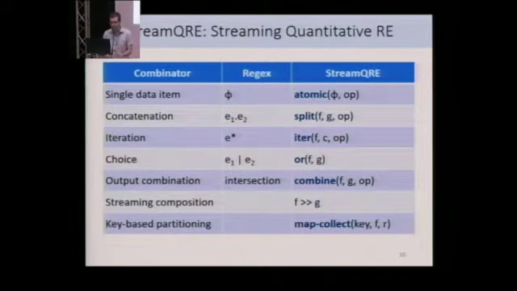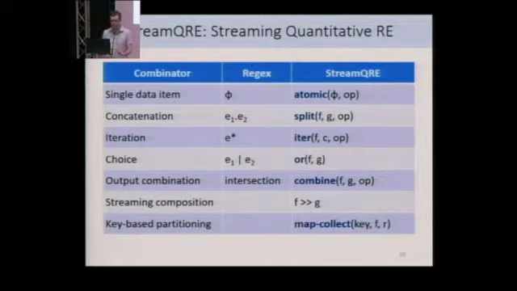Okay, so this table summarizes our proposed language, which is called StreamQRE and stands for Streaming Quantitative Regular Expressions. We have a quantitative analog for every regular combinator. For example, atomic corresponds to an expression for a single item, split corresponds to concatenation, iter corresponds to Kleene star, or is like non-deterministic choice, and combine is sort of like intersection.